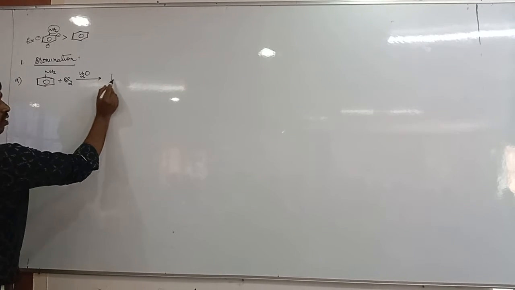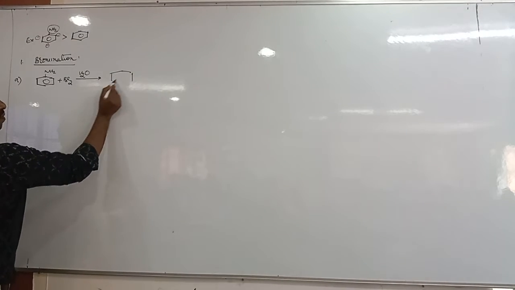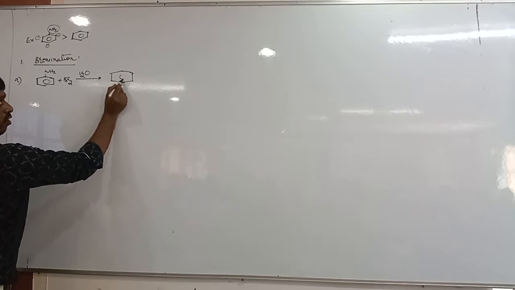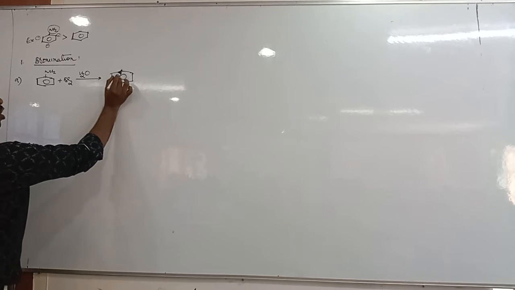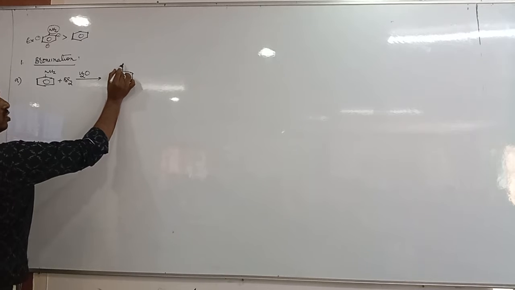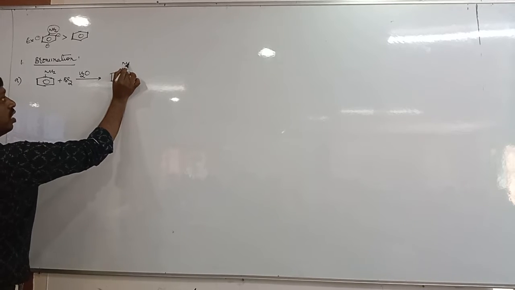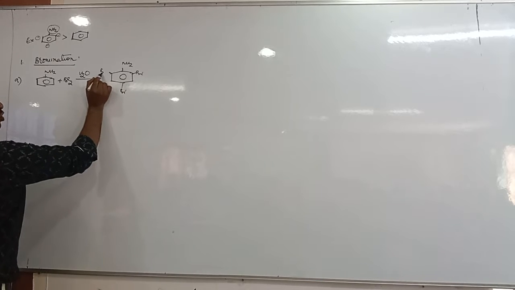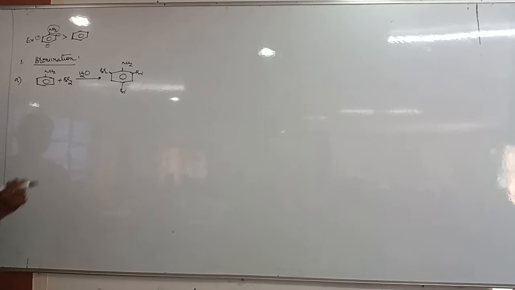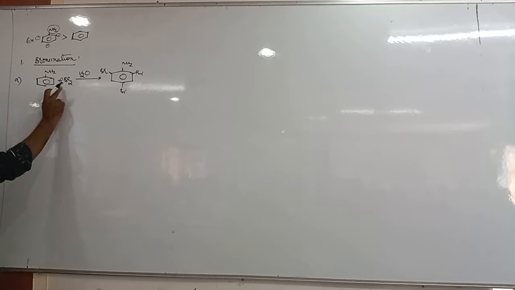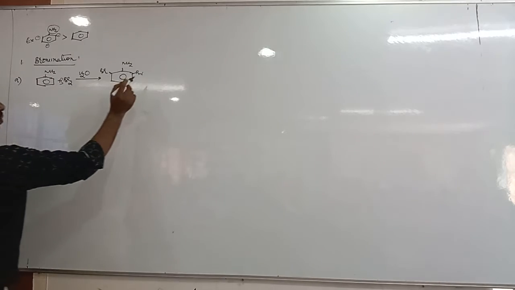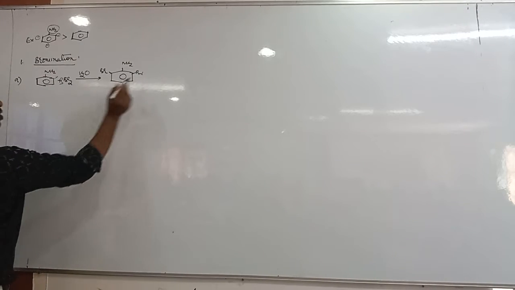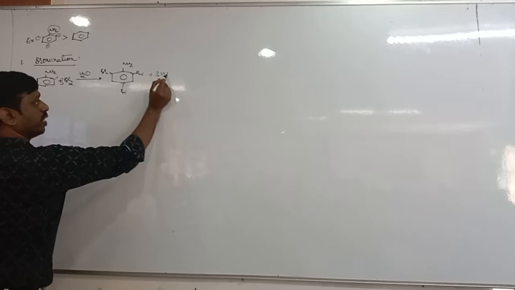Tell me where the substitution takes place? Ortho and para. All the ortho and para positions get substituted by bromine. It means you should take 3 bromine. So 3 bromine here, 3 H will be there now, plus 3 HBr.